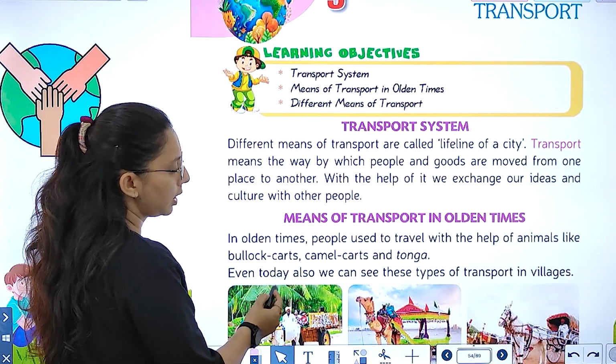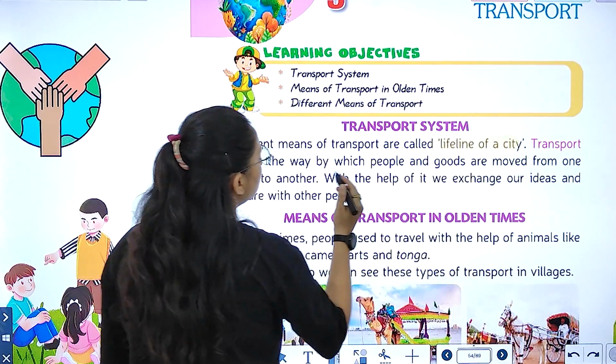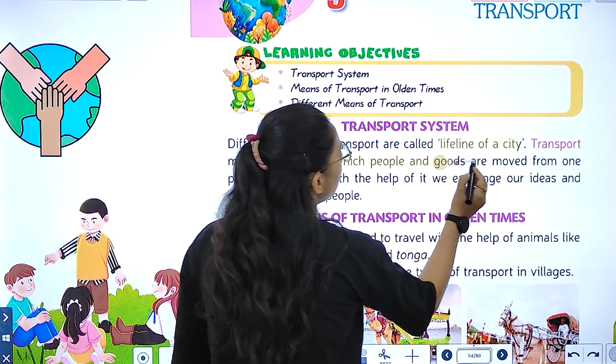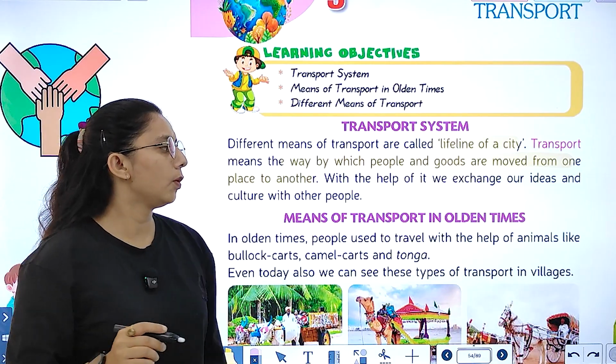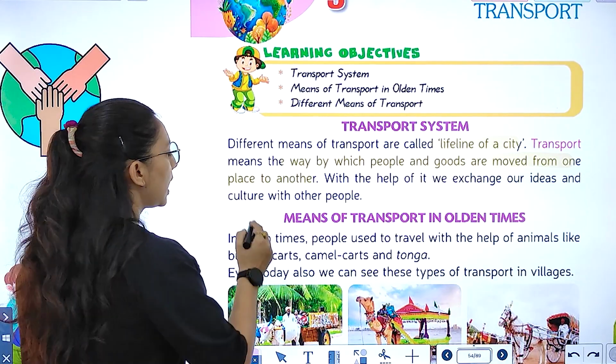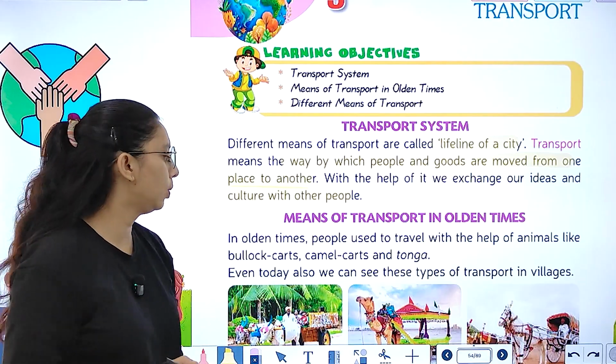Different means of transport are called what? Lifeline of a city. Transport means the way by which people and goods are moved from one place to another. With the help of it, what do we do? We exchange our ideas and culture with other people. So, means of transport in old times.